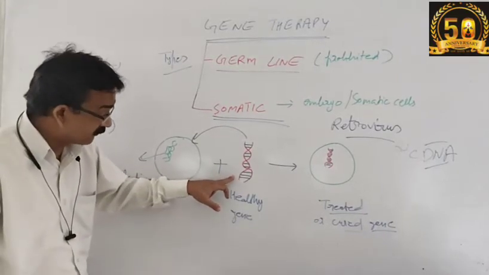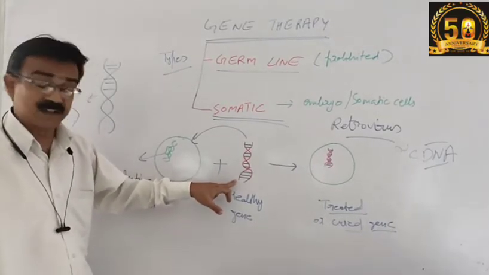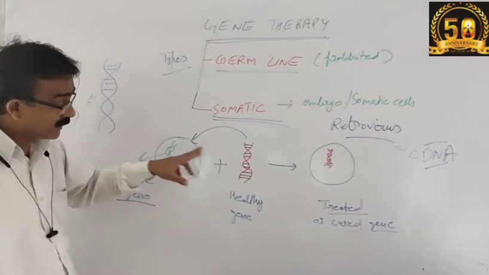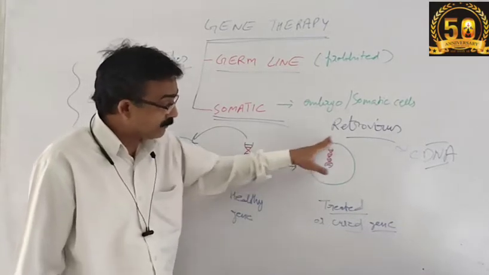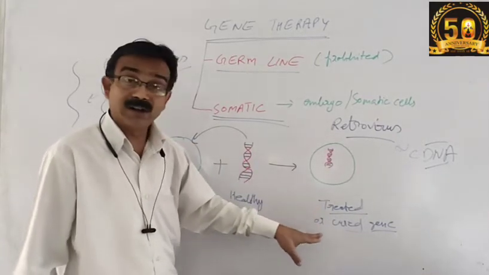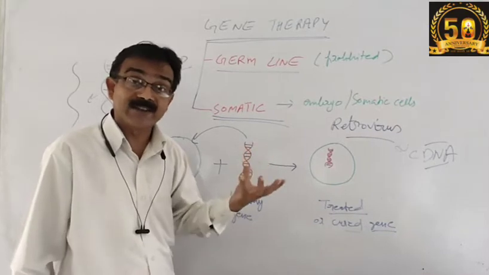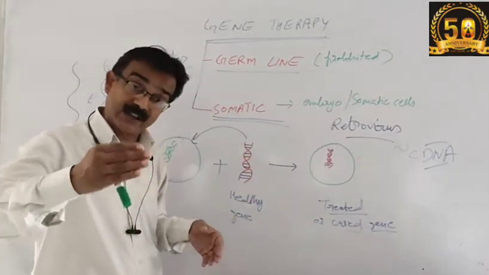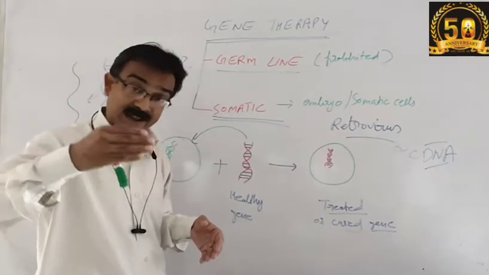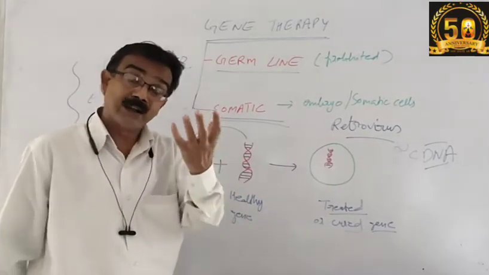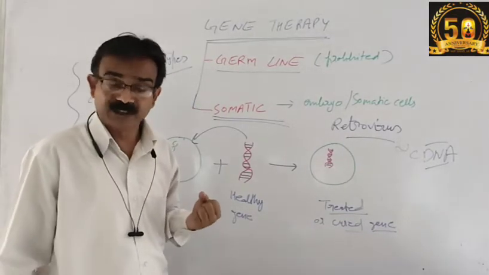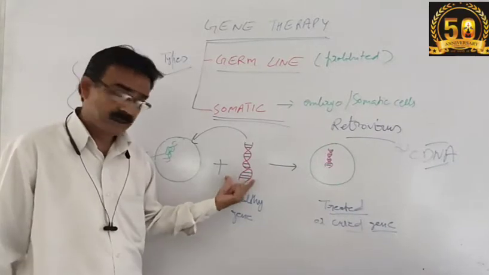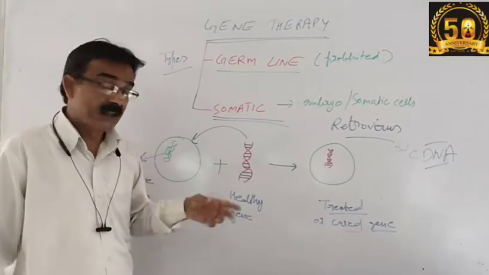And after shifting the desired piece of DNA, the healthy piece of DNA, in the cell, a new type of cell develops that is treated, that is having a pure gene, a healthy or unaffected gene. So when this gene executes its character, when the gene executes protein synthesis, then a normal character will develop, right? Now, as I told you, this healthy gene or desired gene is shifted